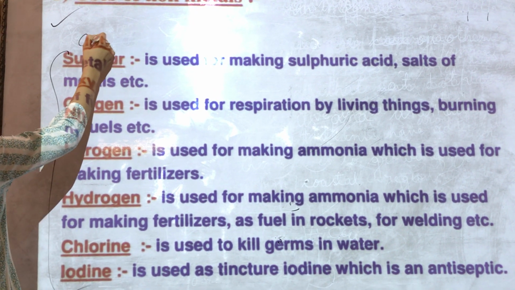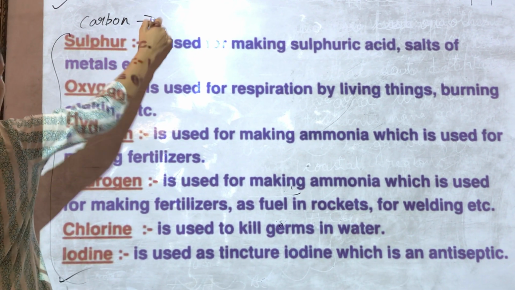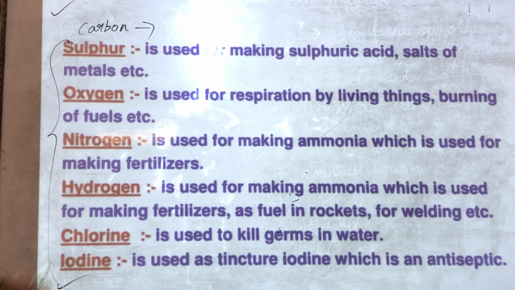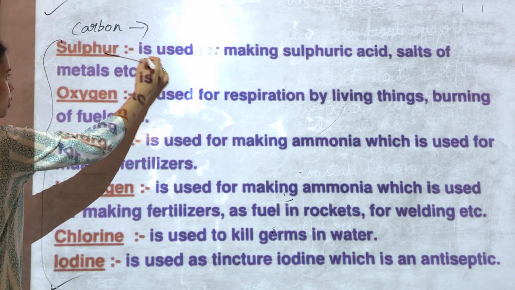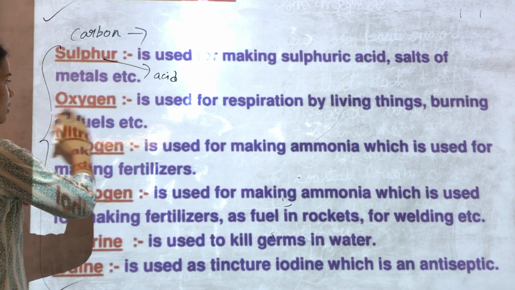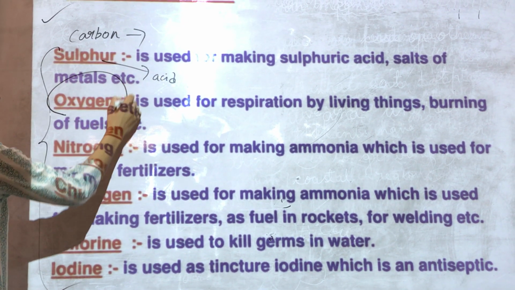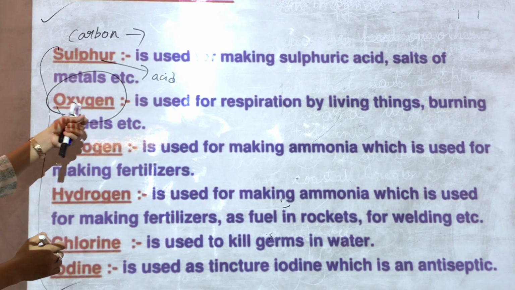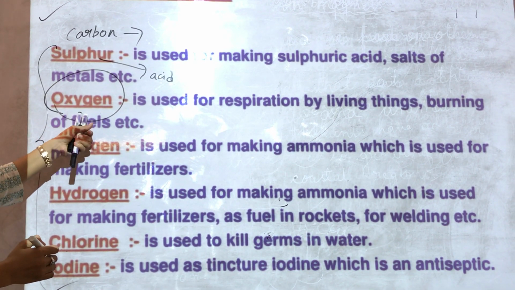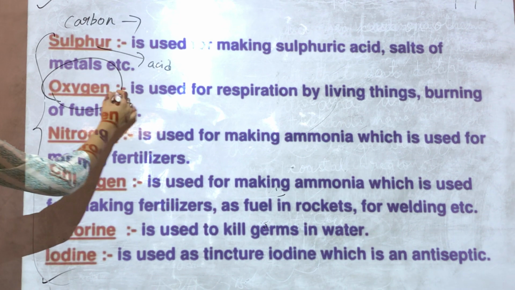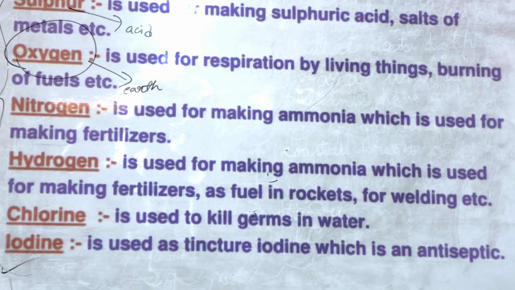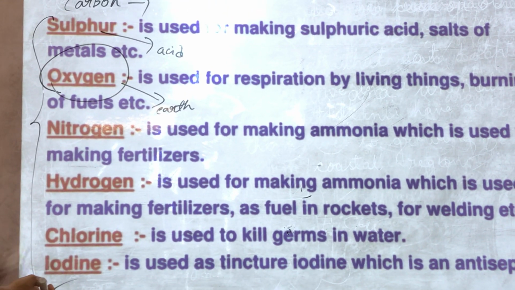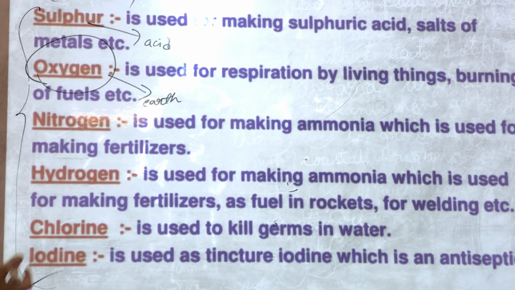Carbon, we can tell, is present in our atmosphere. Sulfur is generally used for making acids. Oxygen, this oxygen doesn't need any introduction. This is the most useful and the most common non-metal present on the earth. Without this non-metal we cannot survive. It is used for respiration. Also oxygen is used for burning of fuels.